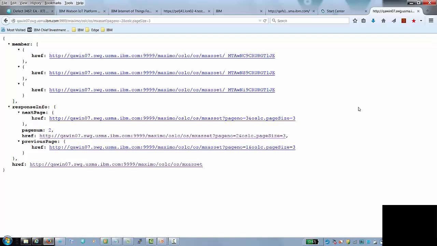And if you were building some kind of application, a user interface type of application, you might want to let the user dictate how much to return on a per page perspective in order to control the performance of the application by limiting how much comes back on a page by page basis.